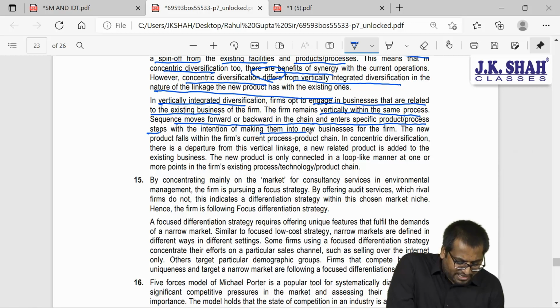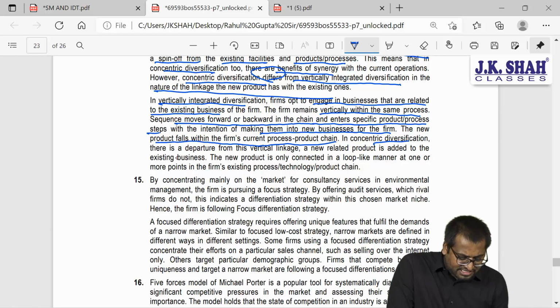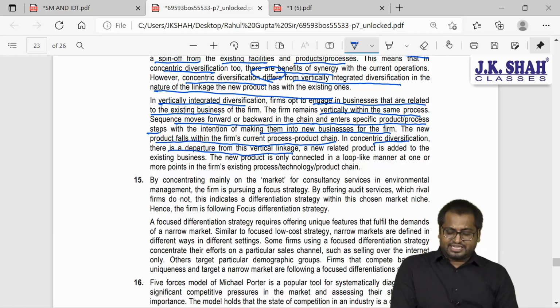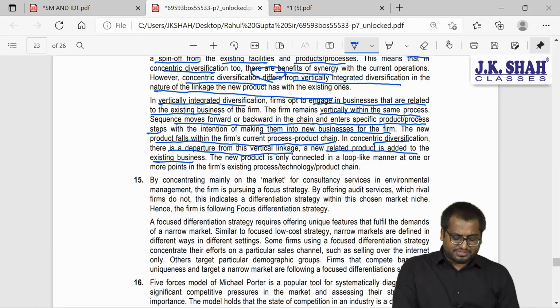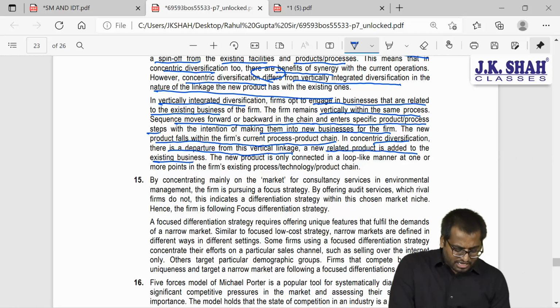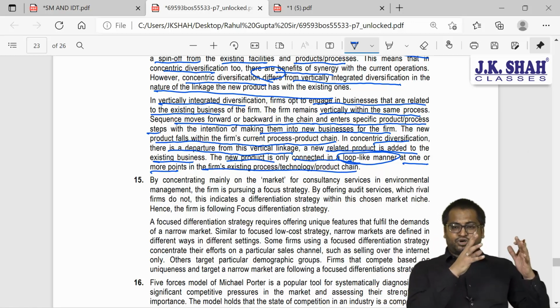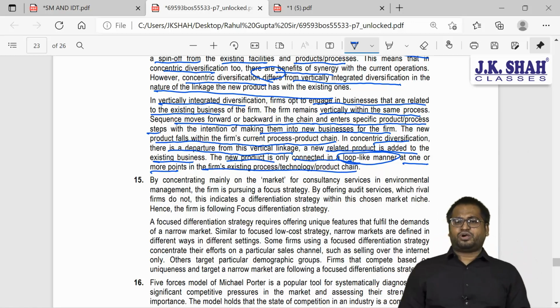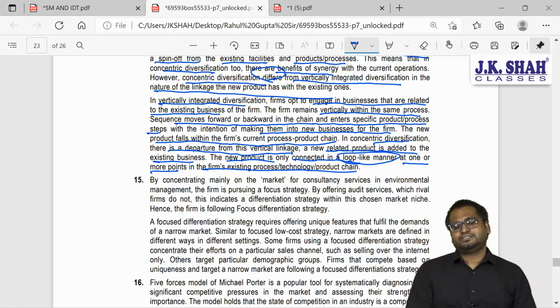So with the intention of making new businesses for the firm, the new product will fall within the current process product chain, that is vertical. But in concentric diversification, there is a departure from this vertical linkage. A new product is added to the existing business. The new product is only connected in a loop-like manner at one or more points in the firm's existing process, technology or product chain. So common technology but a new product.